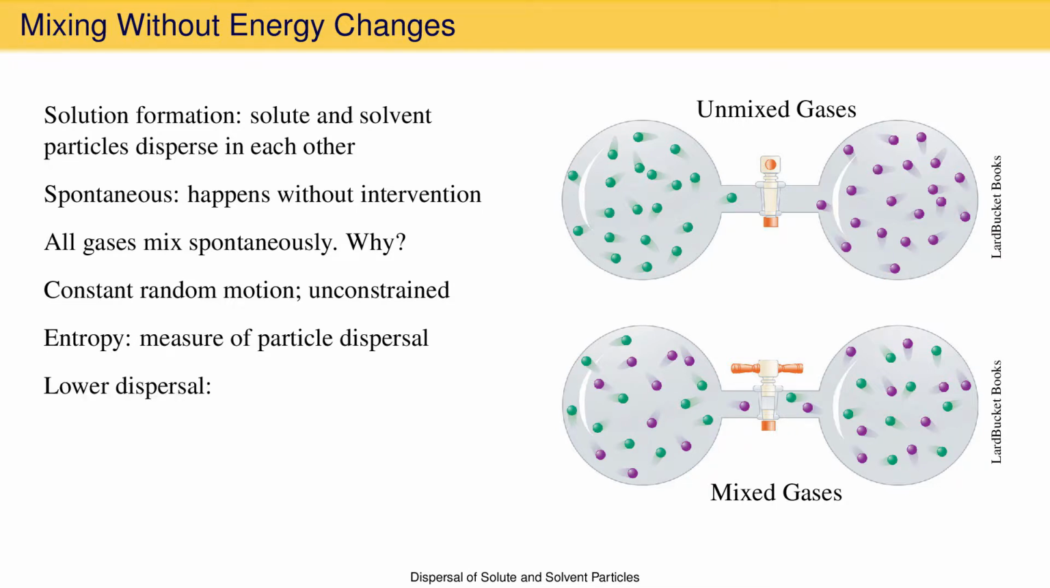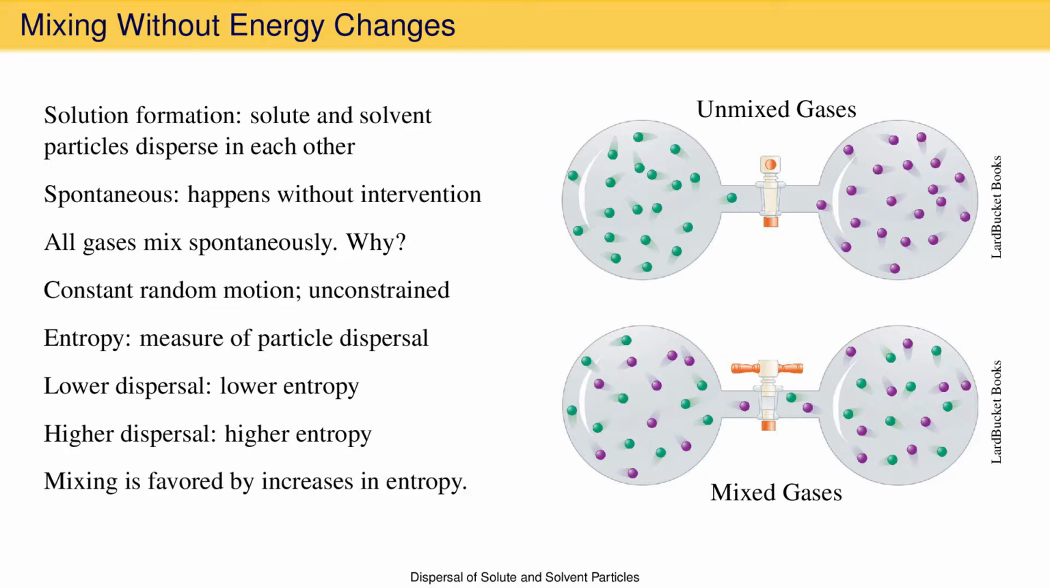Entropy is a measure of how dispersed the particles are, how unorganized, or how randomly distributed they are. The less the particles are dispersed, the lower the entropy. The greater the dispersal of the particles, the higher the entropy. When there are no forces constraining the motion of atoms or molecules, mixing will always happen, driven by an increase in this quantity called entropy. When there are intermolecular forces constraining the motion of the particles, the situation is different and requires more thought.